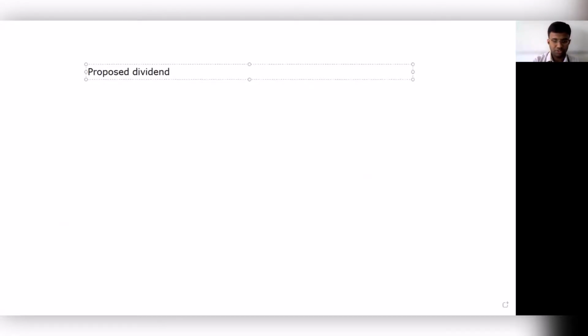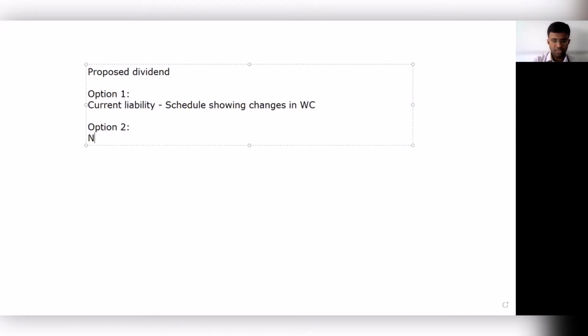So, the item proposed dividend. You have two options. Option one, you can treat this as a current liability. If you're treating this as a current liability, then you will take this in the schedule showing changes in working capital. Option two, you can take this as a non-current liability.